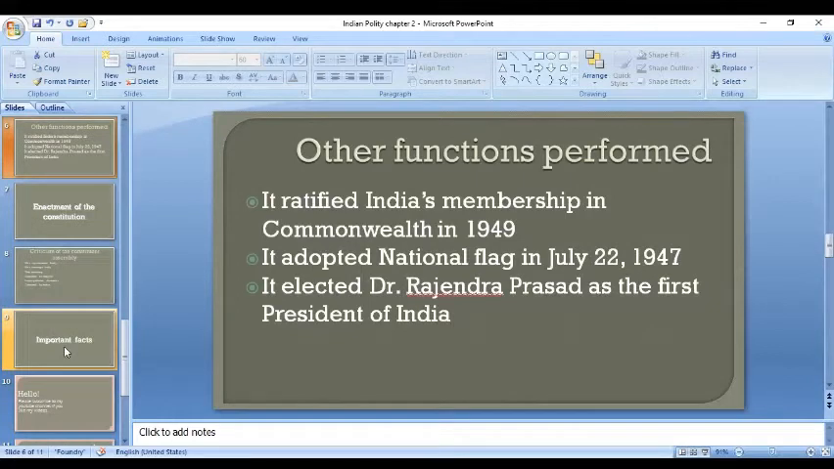Other functions performed by the Constituent Assembly include: it ratified India's membership in the Commonwealth in 1949. It adopted the national flag on July 22nd, 1947. It also adopted our national anthem and national song. And it elected Dr. Rajendra Prasad as the first president of India on January 24, 1950.